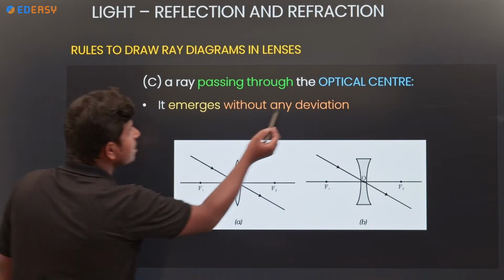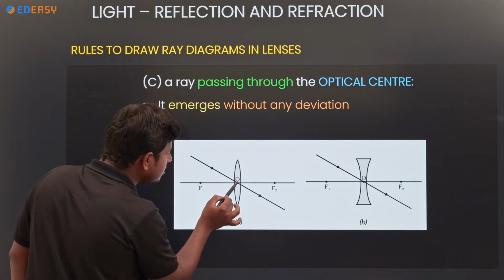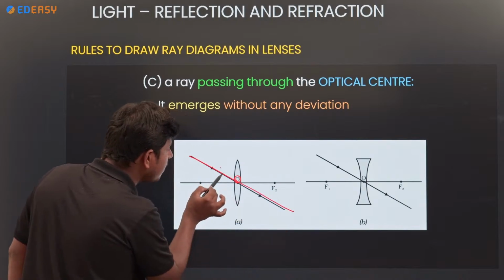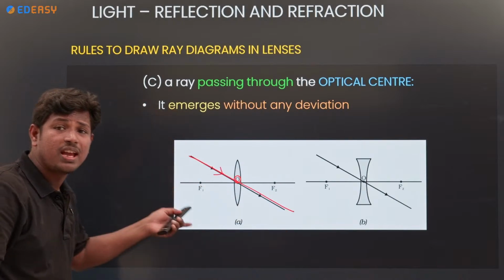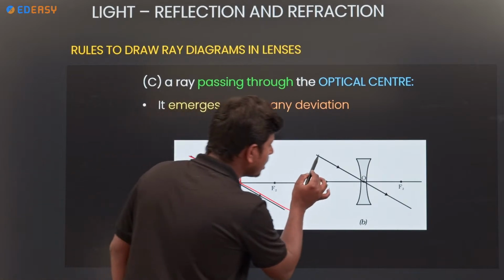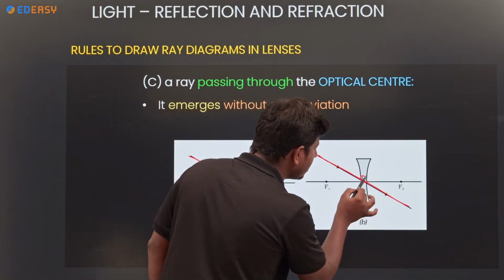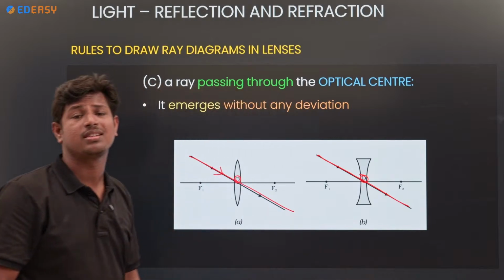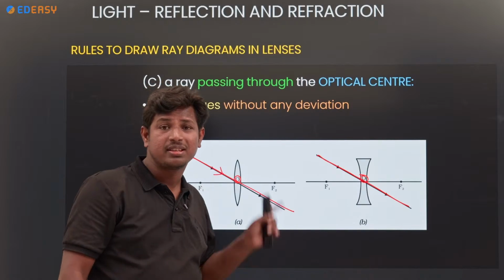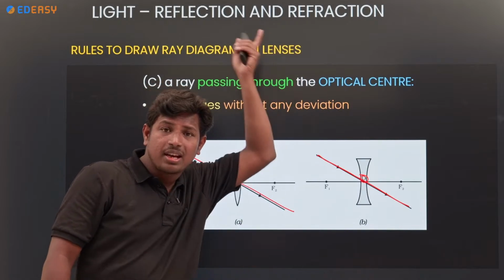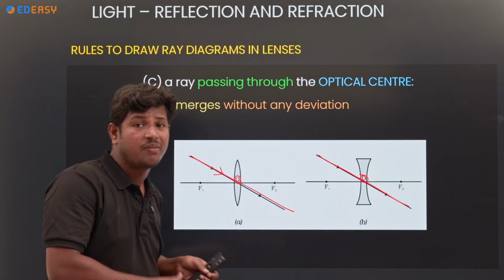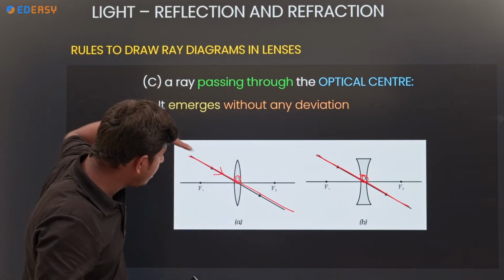Next, look at that. Passing through the optical center. See, this is the optical center of the lens. No deviation takes place. Whatever the lens, for a ray passing through the optical center, no deviation.